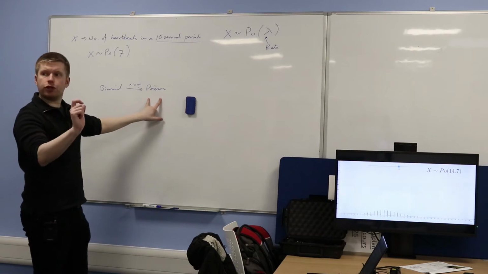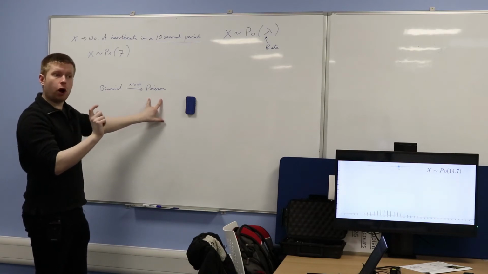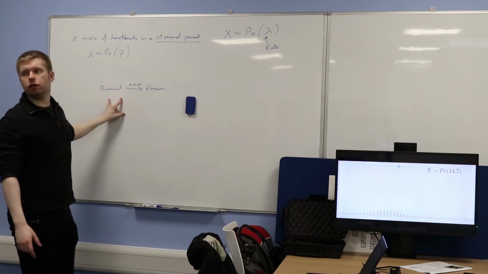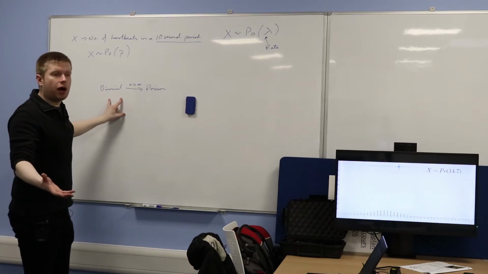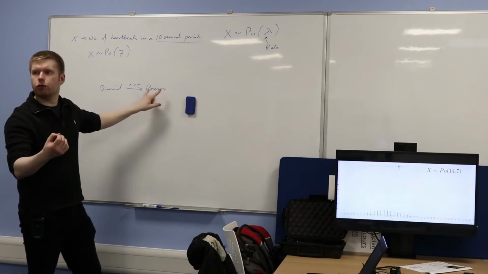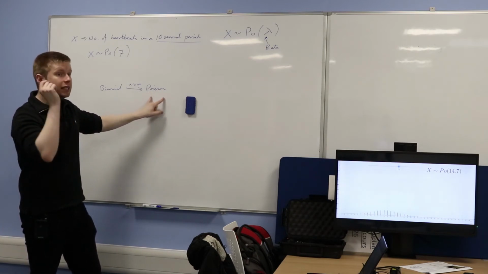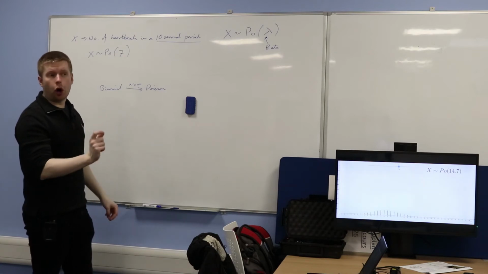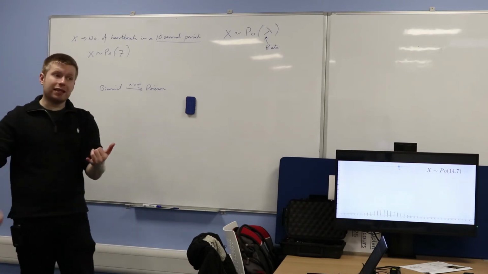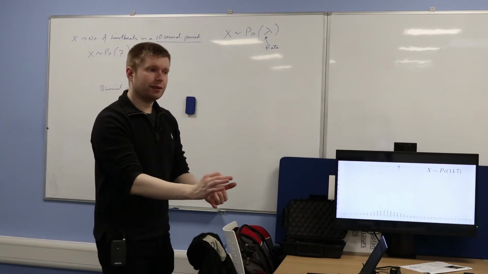Approaches and becomes are two very different words. If you increase the number of trials of a binomial distribution, so instead of doing it 10 times, you do it 100 times, it should look more like a Poisson distribution. But it doesn't exactly become a Poisson distribution.